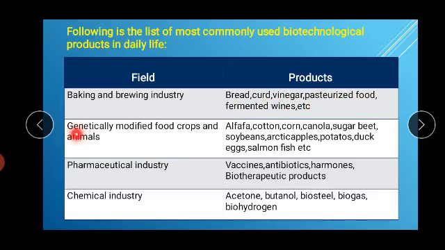And in the field of genetically modified food crops and animals, genetically modified means genetically changed. And why do we genetically change them? To get increased food production and to get animals of better quality. And the products, for example, alfalfa, cotton, corn, canola, sugar beet, soybean, arctic apples.